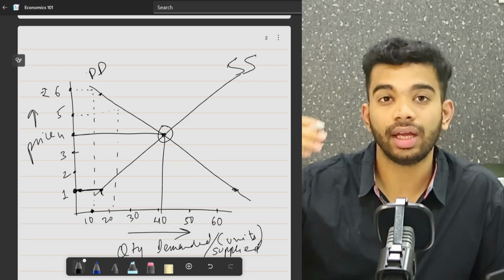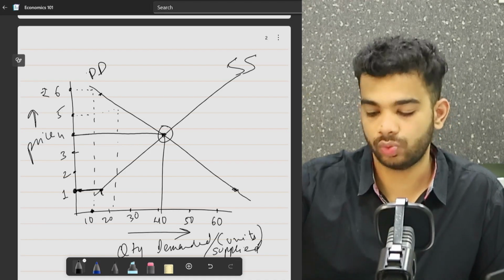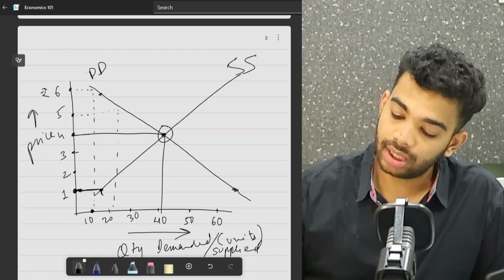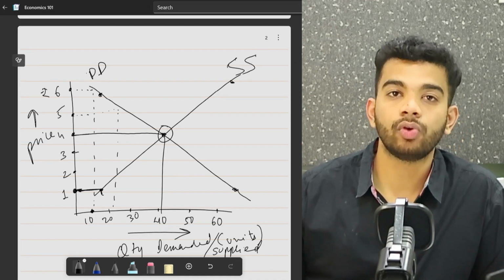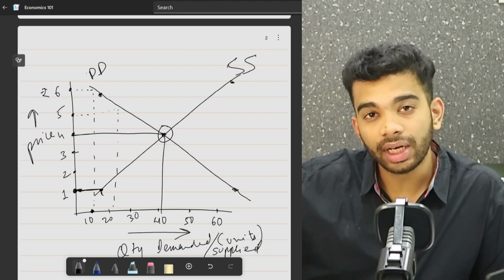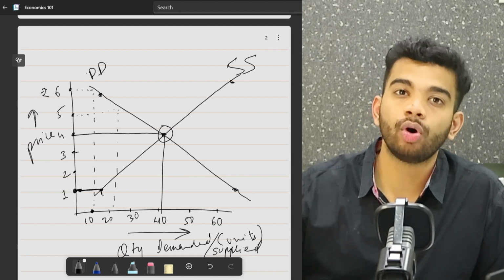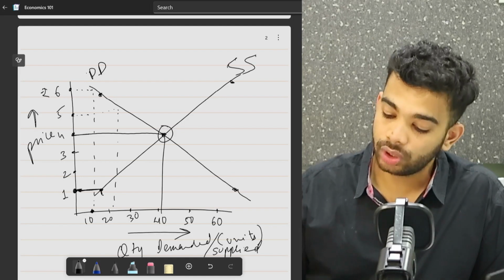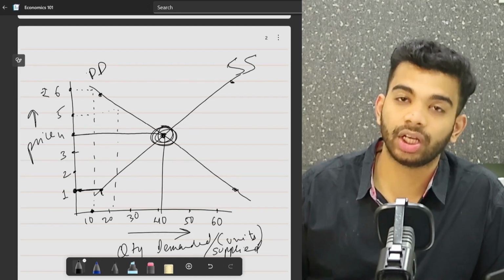And if it were the other way around, let's say the price was very high, at that point the supply would be very high, but the demand would be very low. So the suppliers would be willing to bring the cost down because they want to let go of their product and sell it off. So that is how we approach this particular equilibrium point.